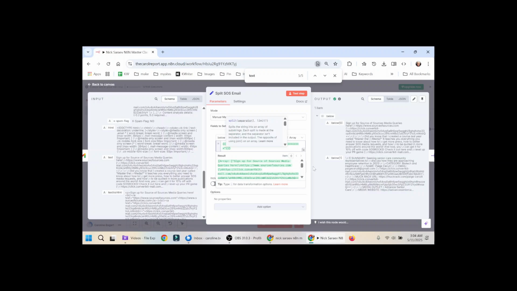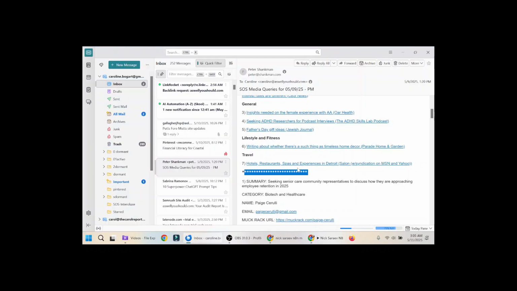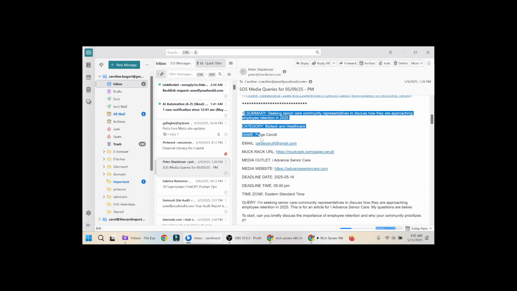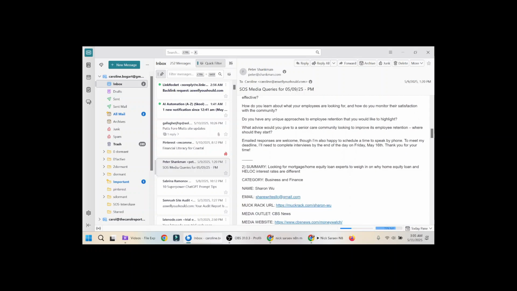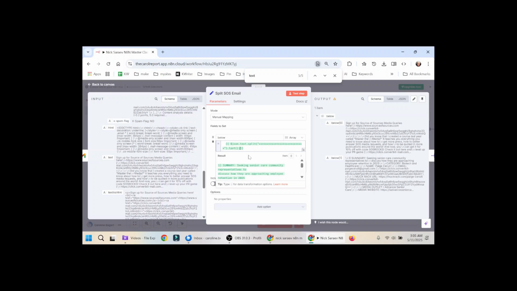Then we're going to chain onto that split with a last. Now, if you run this, you'll get an error, but when we add the next piece of code, the error will go away. It's a quirk of N8n, the way that it thinks about arrays versus strings. So what last is doing is saying, okay, now just pare it down to all of the queries, everything below the asterisks. And so now we just need to parse out each one from the next, and that's where these underscores come in. So then we'll say dot split again, and in quotes, we'll put the underscores.